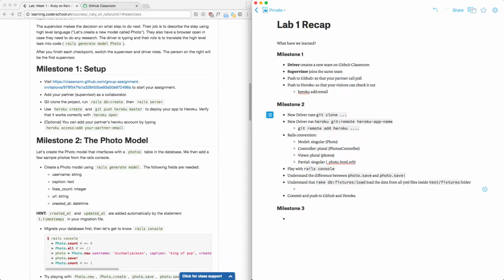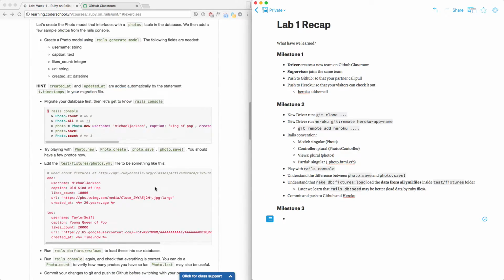But we also learned later that rake, okay, sorry, not just rake anymore, rails db:seed may be better because you can write code in Ruby, not just YAML files. So if you want to load data from YAML files, use this way. If you want to load data by Ruby files, then you use this way. Make sense? Okay. This is important to pass back and forth so you know how to collaborate as a team.